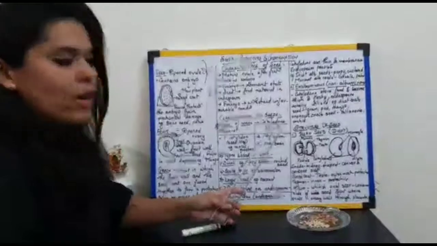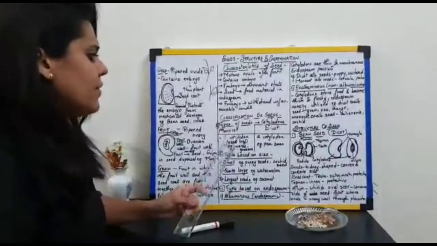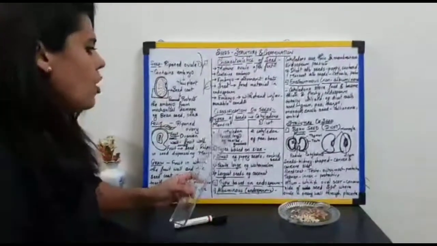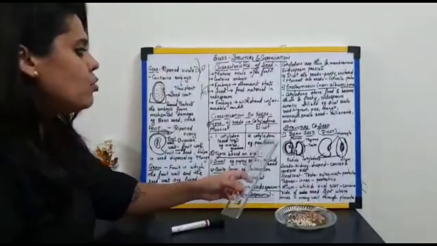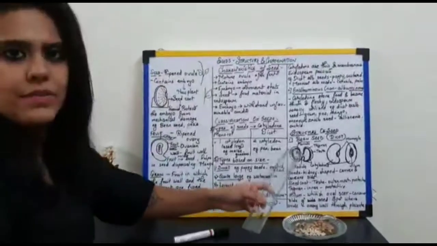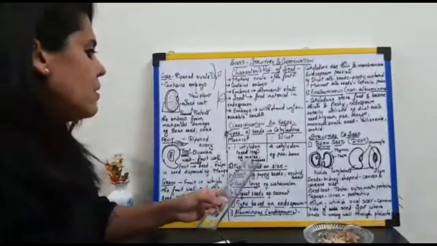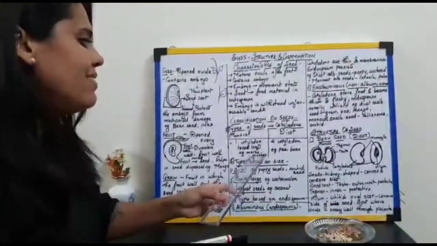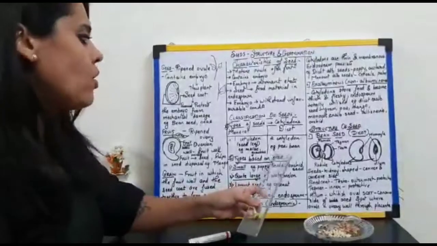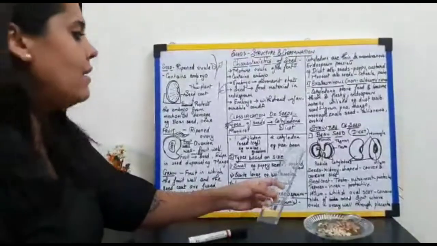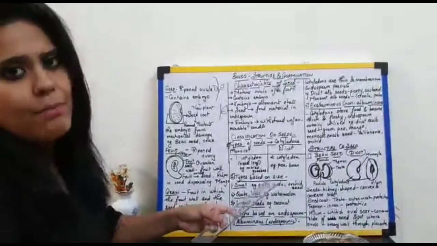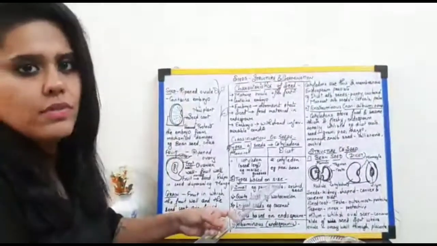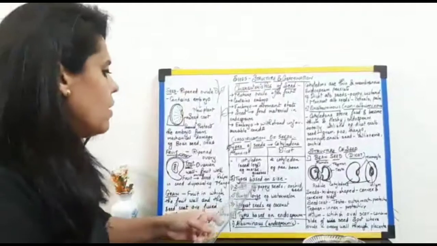So monocot and dicot are the only classification. Monocot has one cotyledon, that is one seed leaf. Dicot has two cotyledons, that is two seed leaves. Examples of monocot are maize and grasses. Examples of dicot are pea and beans. You will just remember two examples, that is sufficient for you all for your exams.